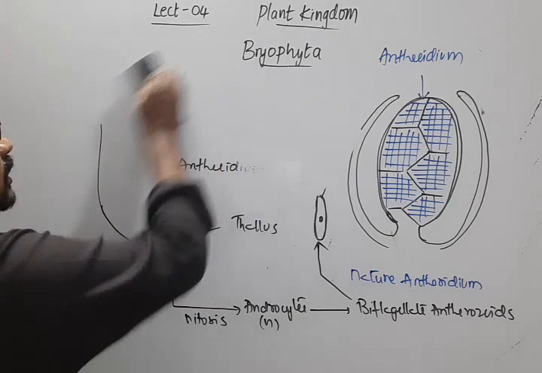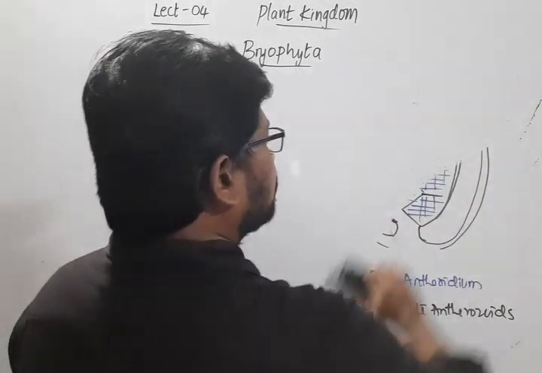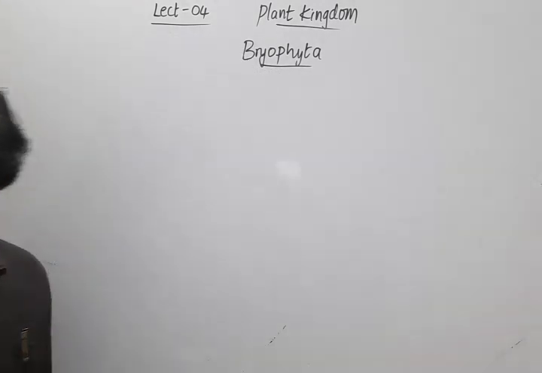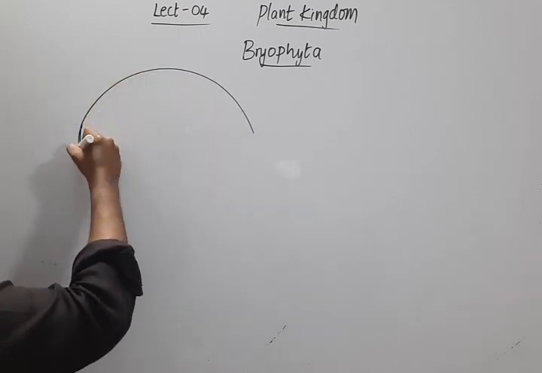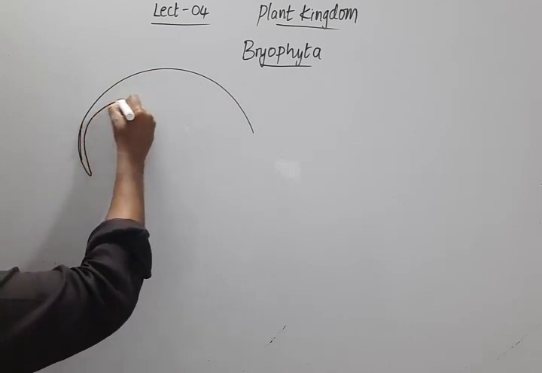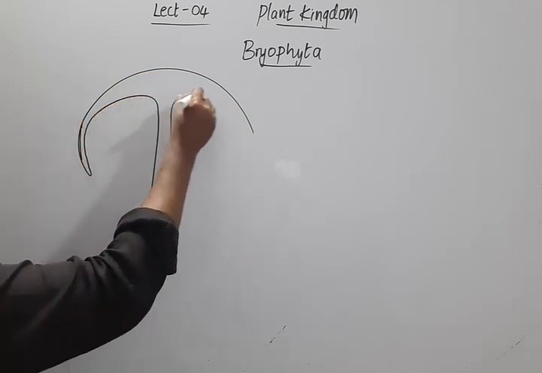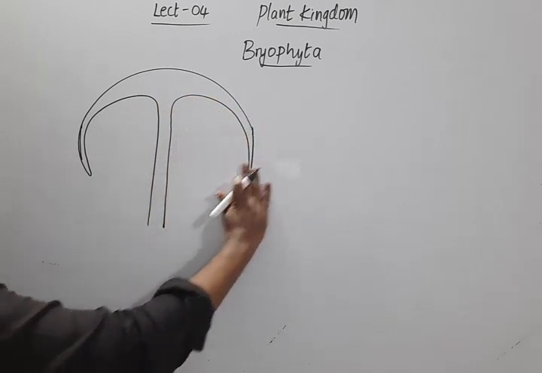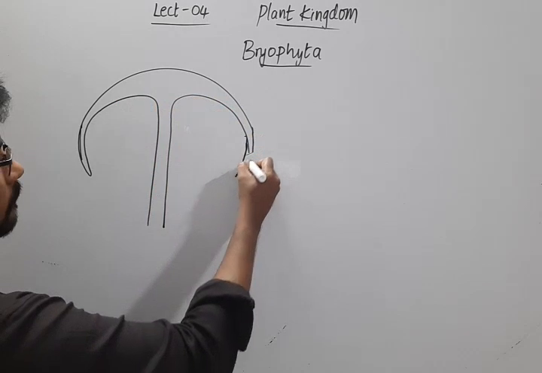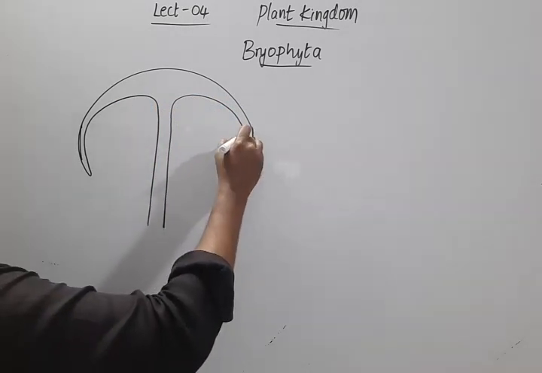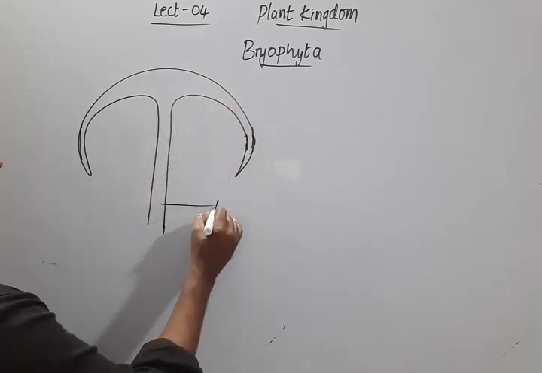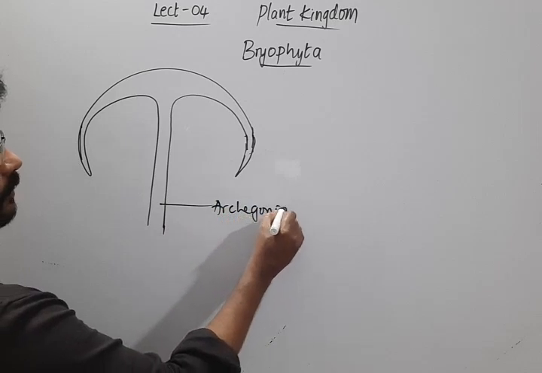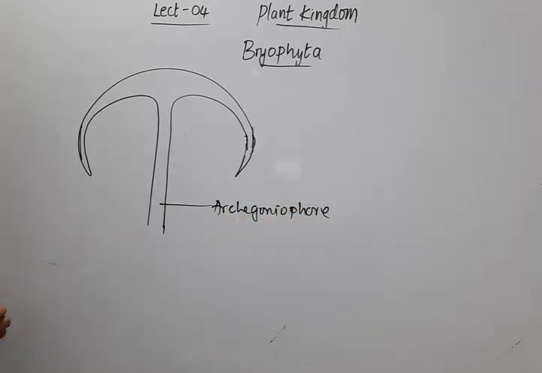Now coming to the female sex organs, they are called archegonia. These female sex organs will be seen on the receptacle. This is the receptacle, and this whole structure is the archegoniophore.